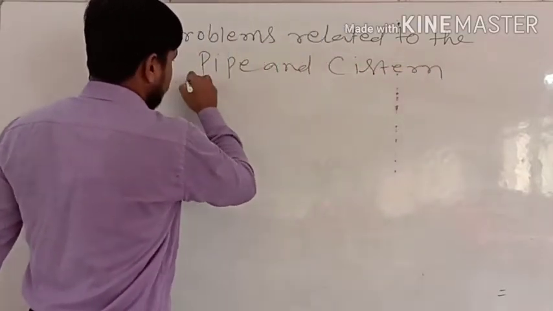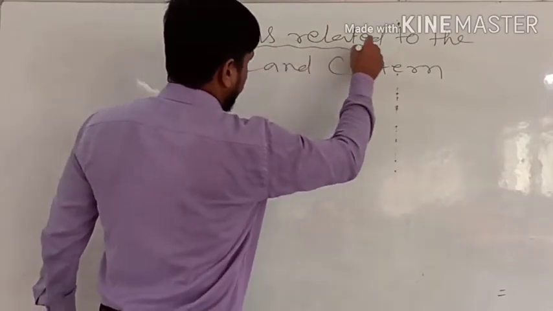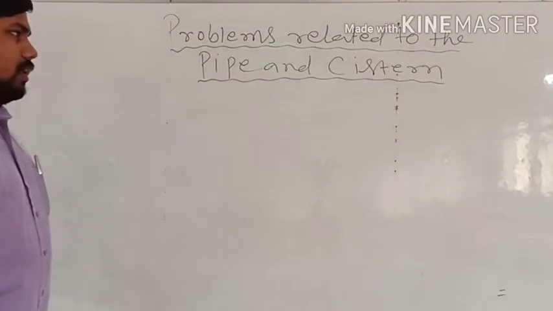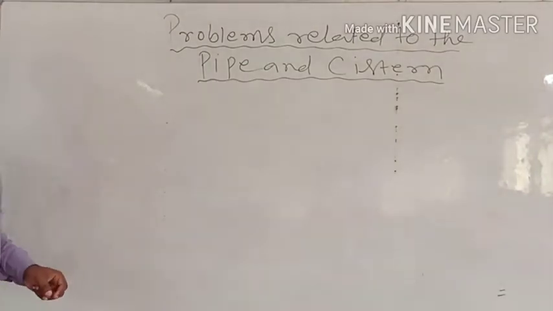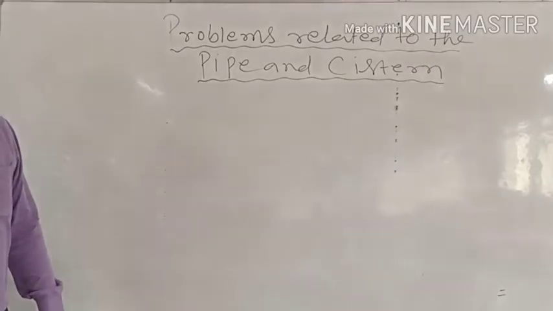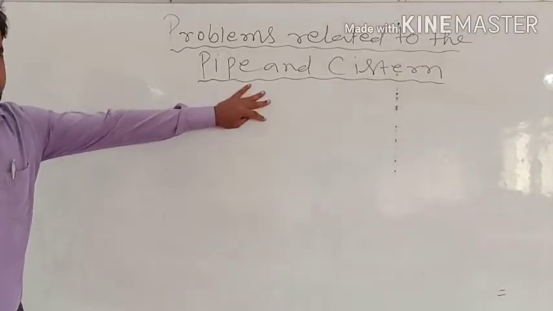This is called a cistern. The pipes filling the cistern and making it empty from outside. So this is the basic concept of this.